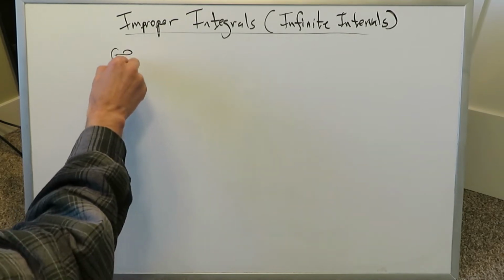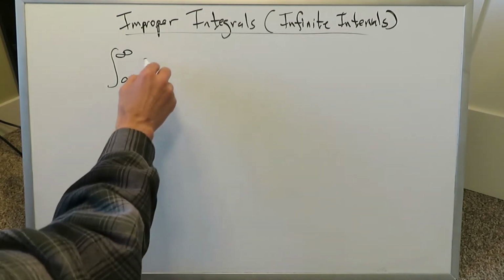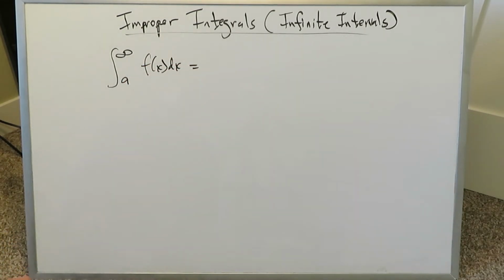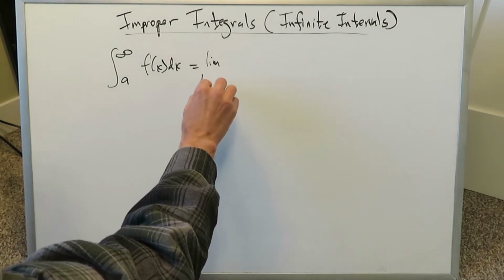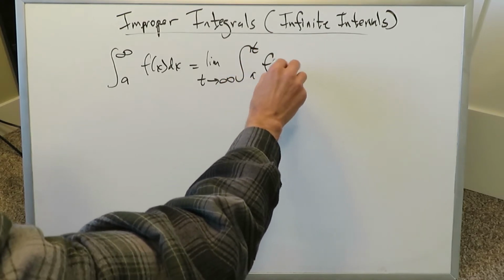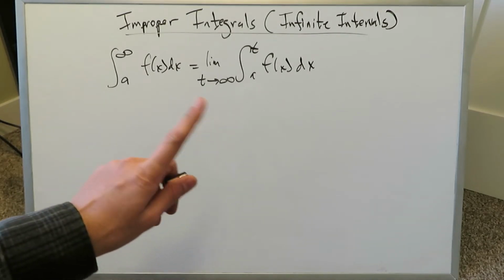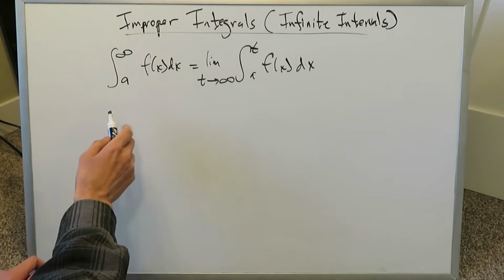Let's start with first this. If we have a situation of this, a to infinity, the interval is that, and we have something f of x dx, I want you to view it in this following form, which will employ a limit. The form I want you to utilize is this: limit as t approaches infinity. We're now looking at this situation over here, and you're seeing there's nothing out of the world over here. I've employed a limit into this definite integral with an infinite interval.